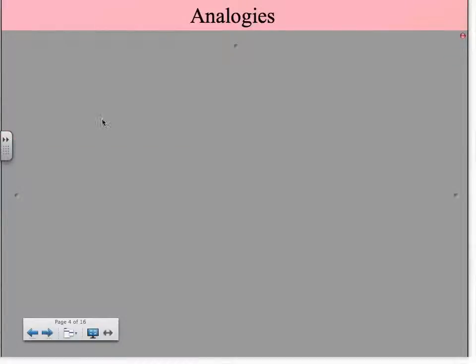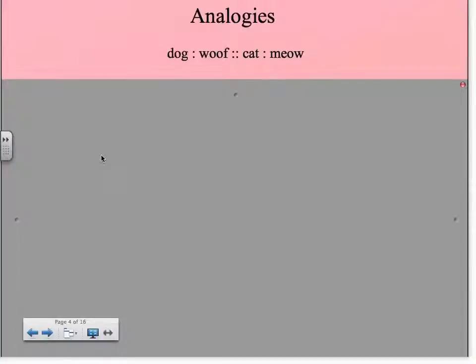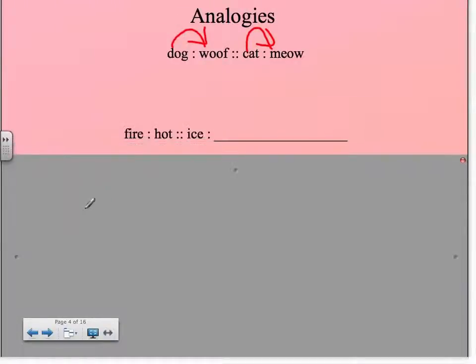Let's do a couple analogies. First of all, read that to me. Dog is to wolf as cat is to meow. The relationship between this word and this word is the same as between this word and this word. You've done a million analogies by now. Next one, fire is to hot as ice is to what? What's the relationship between this word and this word? Then apply that same relationship over between this word and this word. Let's do it in blue because it goes with the word cold.